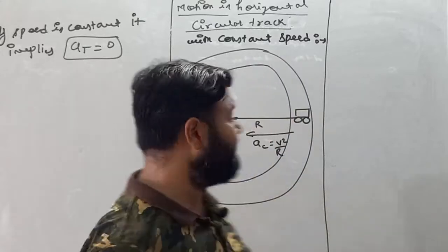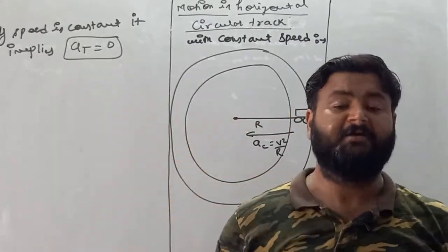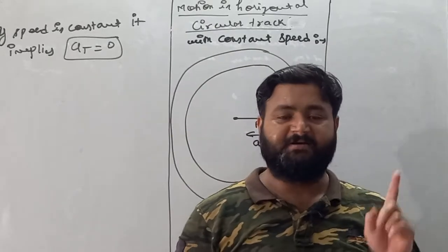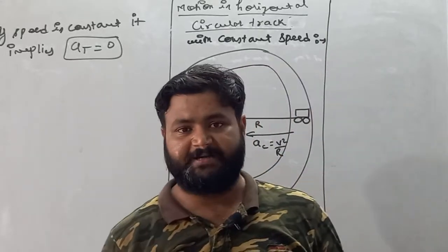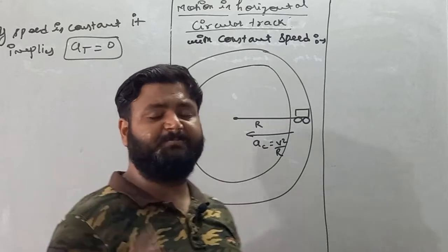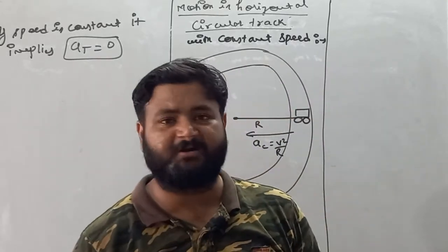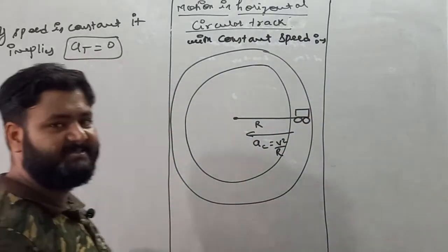If the particle is moving in a circular track, then the particle carries two accelerations. One is towards the tangent and the other is towards the center. The work of tangential acceleration is to change the magnitude of speed. Here we are talking about constant speed. It means the speed magnitude is not changing. So if the magnitude of speed is not changing, then it is but obvious that the tangential acceleration is 0.